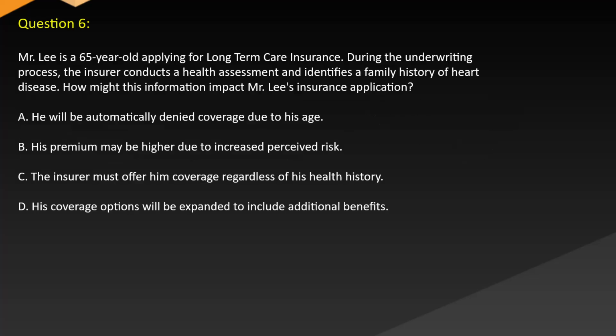Question 6. Mr. Lee is a 65-year-old applying for long-term care insurance. During the underwriting process, the insurer conducts a health assessment and identifies a family history of heart disease. How might this information impact Mr. Lee's insurance application? A. He will be automatically denied coverage due to his age. B. His premium may be higher due to increased perceived risk. C. The insurer must offer him coverage regardless of his health history. D. His coverage options will be expanded to include additional benefits.